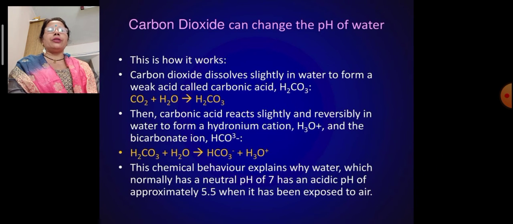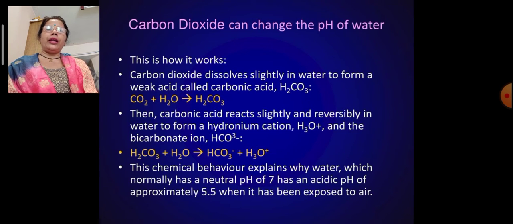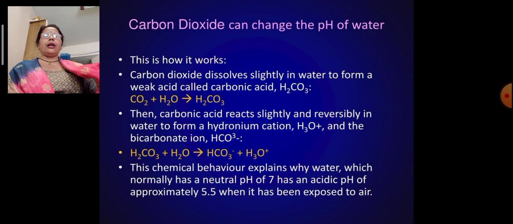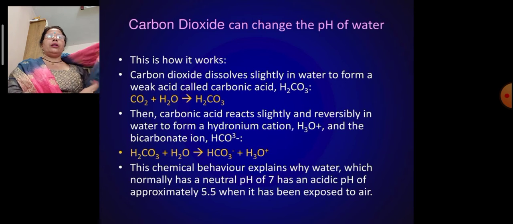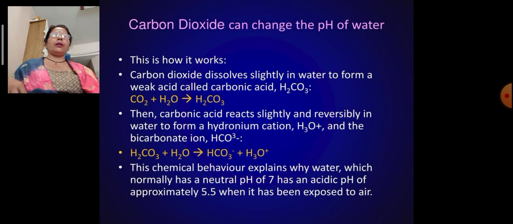Carbon dioxide can change the pH of water too. How is it? This is how it works. Let us see one by one. Carbon dioxide dissolves slightly in water to form a weak acid called carbonic acid, H2CO3. So carbon dioxide plus water forms carbonic acid, H2CO3.